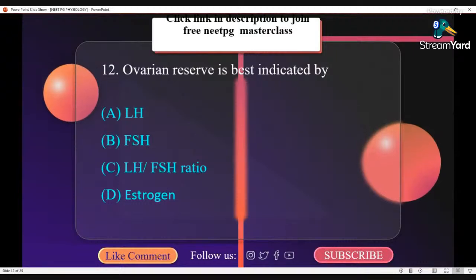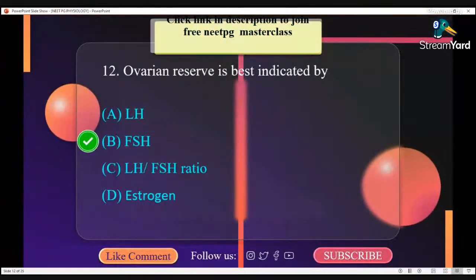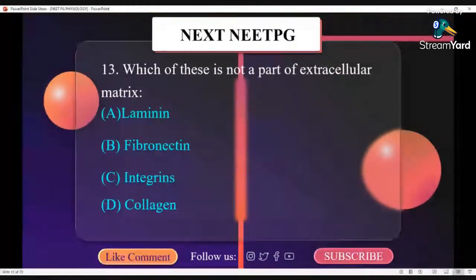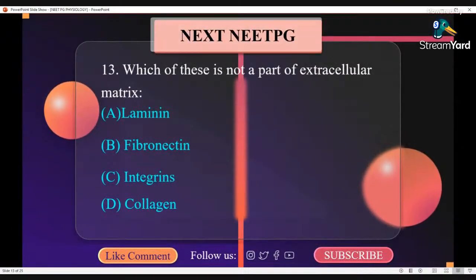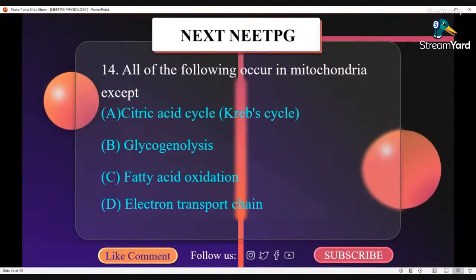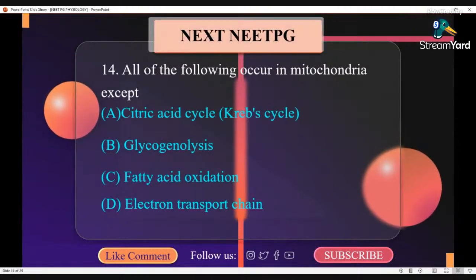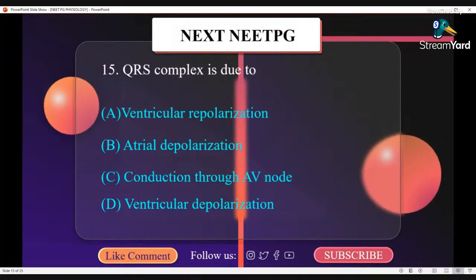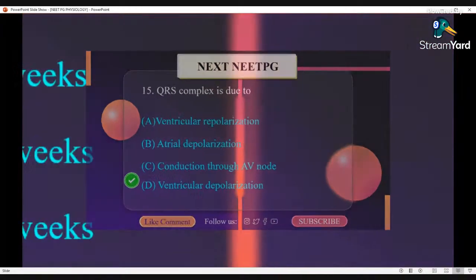Ovarian reserve is indicated by FSH. Which of the following is not a part of extracellular matrix? Integrins. All of the following occur in mitochondria except B, glycogenolysis. QRS complex is associated with ventricular depolarization.